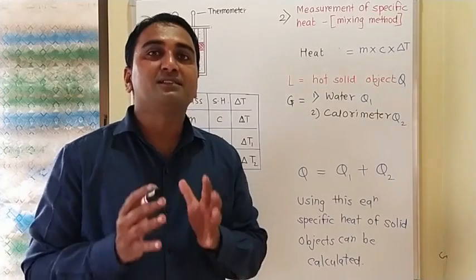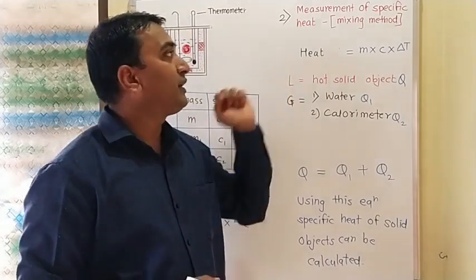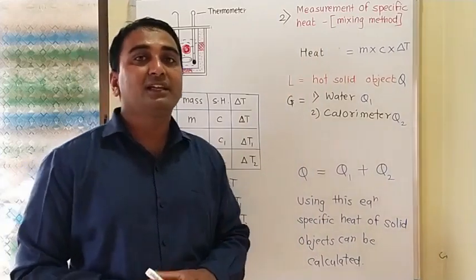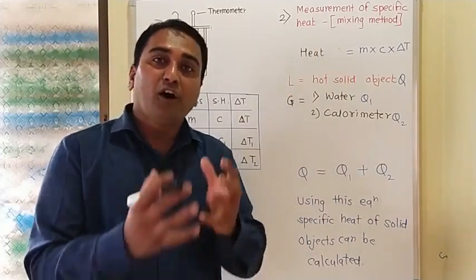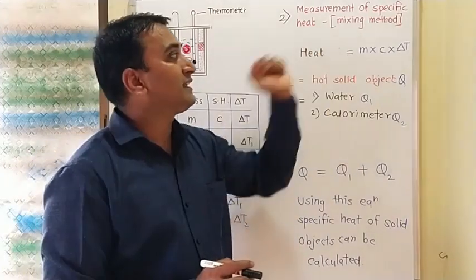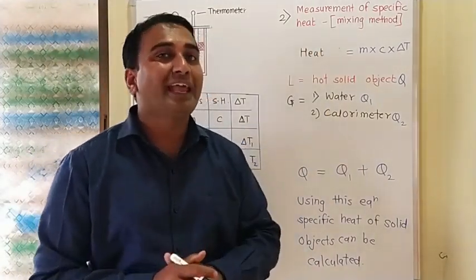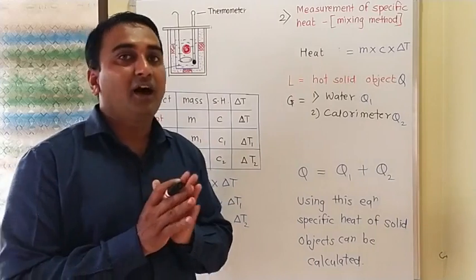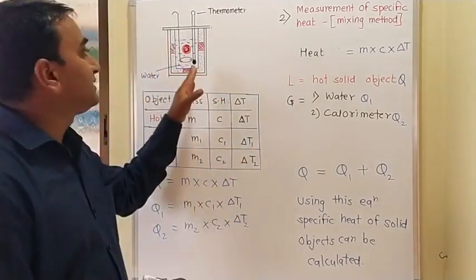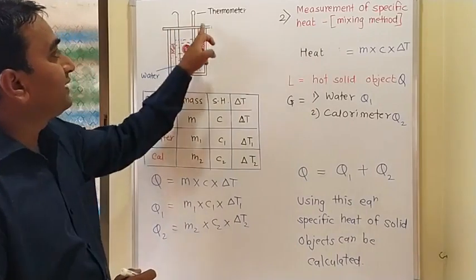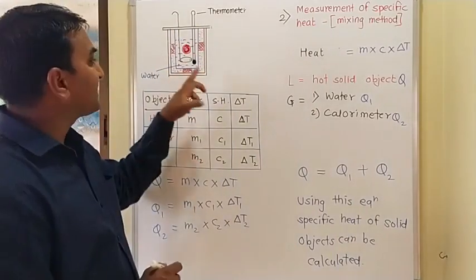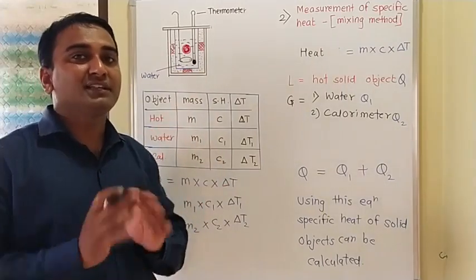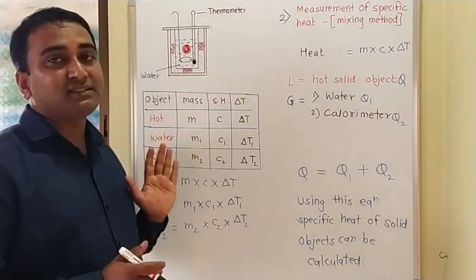After discussing the principle of heat exchange, we are moving towards the next example and our next point, and that is measurement of specific heat. How to measure the specific heat of a solid object. This method is also called the mixing method, where we are using a calorimeter. See, what a calorimeter is like, we have learned in the previous standards. I think in the 8th standard we learned this. See, this is a calorimeter. It is made up of copper. As the calorimeter is made up of copper, so whatever the mass, specific heat and change in the temperature of copper will be of this calorimeter.